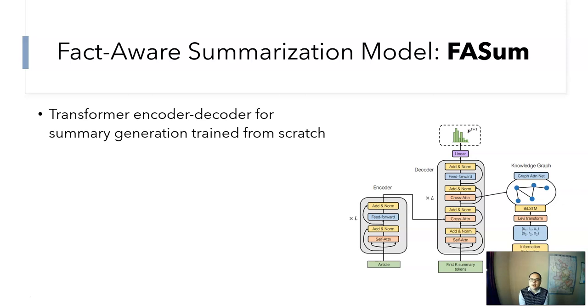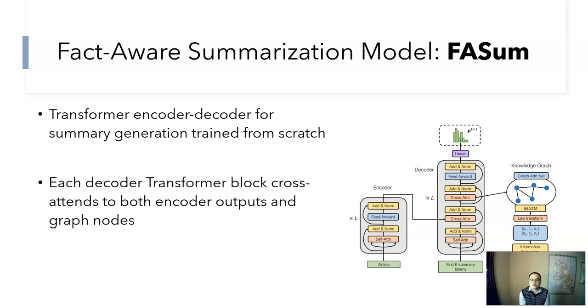The difference between FASum and a canonical transformer architecture is that in the decoder, each transformer block cross-attends to both the encoder outputs and the graph nodes. So for instance, in this example, there are 5 nodes, so the output of this cross-attention will be a bunch of linear combinations of these 5 graph node embeddings.